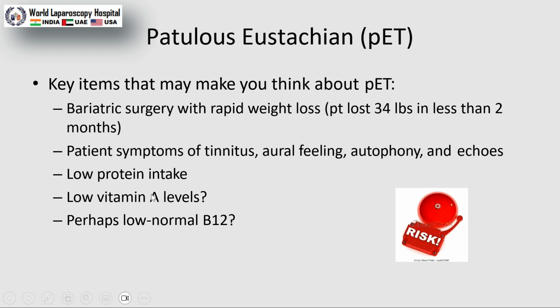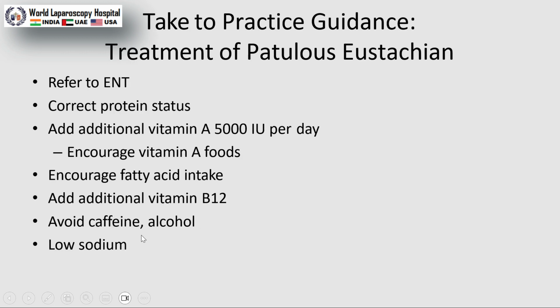It could be just because of low protein intake, low vitamin A level, and perhaps low normal B12. When the patient complains, refer to ENT, correct protein status, and add vitamin A 5000 IU per day. Encourage vitamin A rich food, encourage fatty acid intake, add additional B12, and avoid caffeine, alcohol, and low sodium.